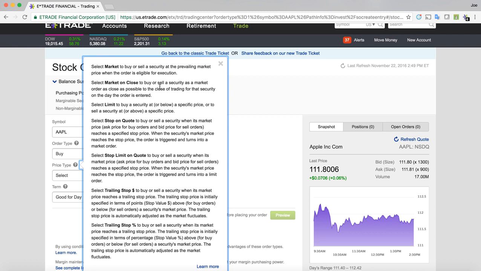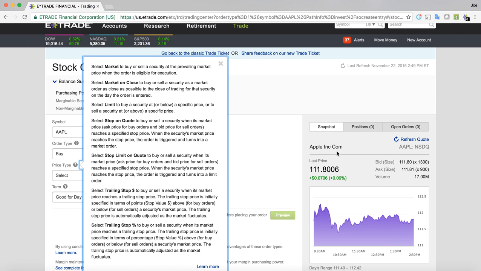Market on close is basically you saying, I want to buy 1,000 shares as close to the close of trading as possible. Next is going to be limit order, which you're going to buy a security at or below a specific price, and this can be used for selling as well.